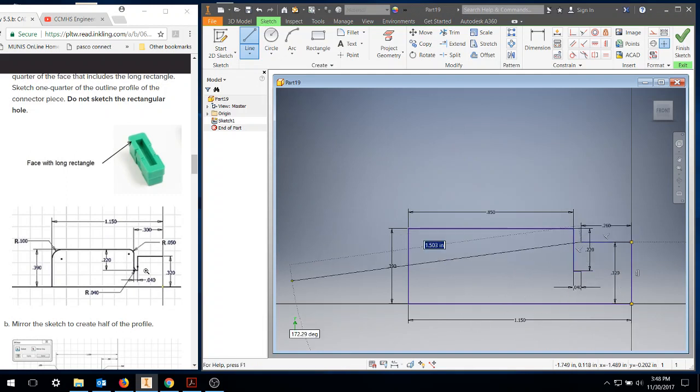Now we're going to go down. What it really should be is about 0.15. So if that's 0.39, this is 0.22, that makes this one 0.17. If the whole thing is 0.32, 0.17 plus 0.15 would give you that. So it should be 0.15, but I was trying to save you from the math. All right, so there we have our thing.